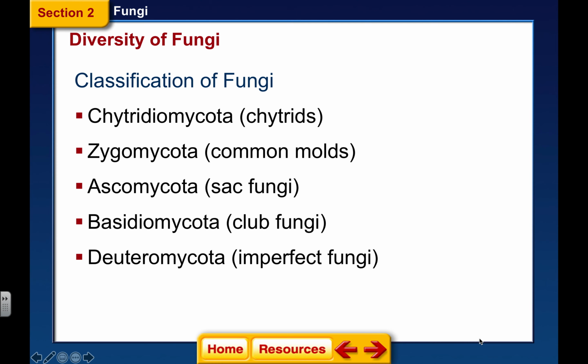If you are someone who goes out and collects mushrooms or truffles or any of the other kind of fungus, excuse me, you're a mycologist. So if it ends in mycota, it's a fungus. So Chytridiomycota are the chytrids, and these are very, very ancient and old. It's our oldest group of fungi.